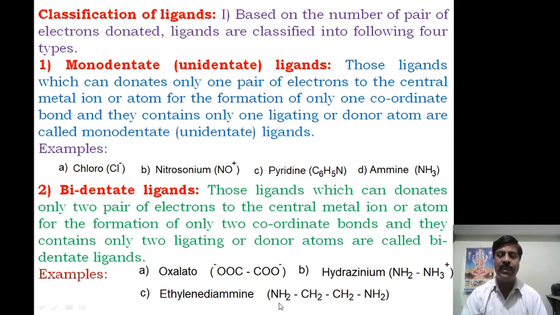Another example is ethylene diamine. Here one nitrogen atom contains a lone pair of electrons, and the other nitrogen atom contains a lone pair of electrons.